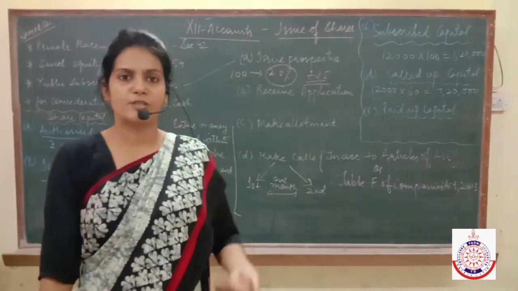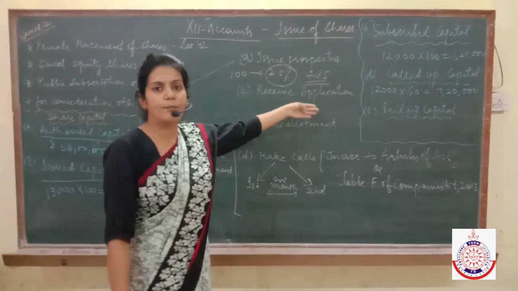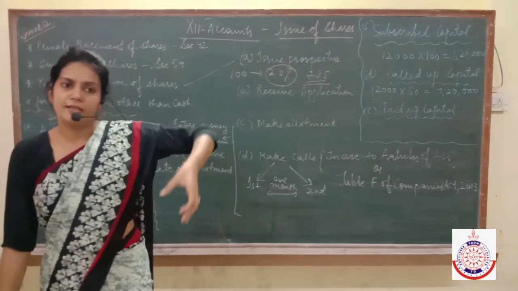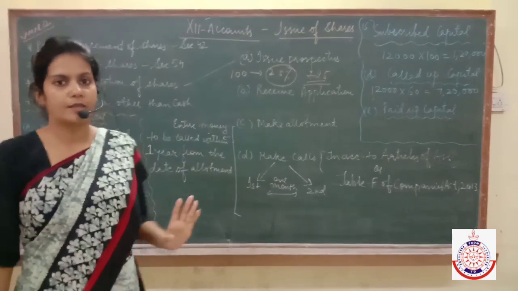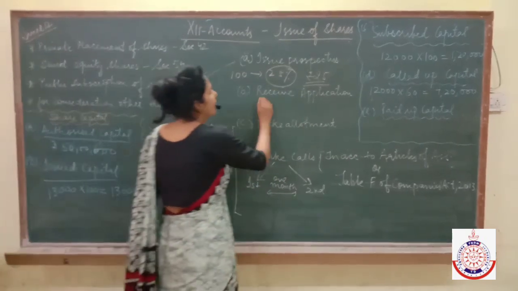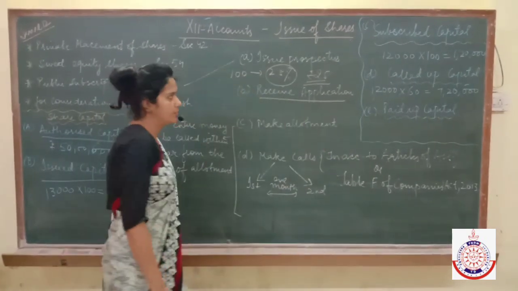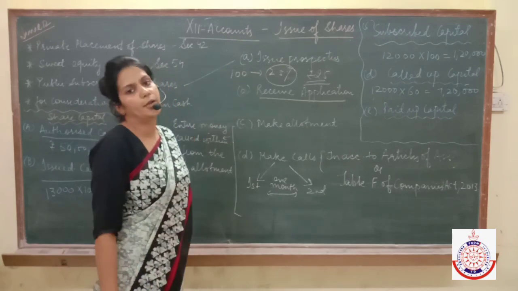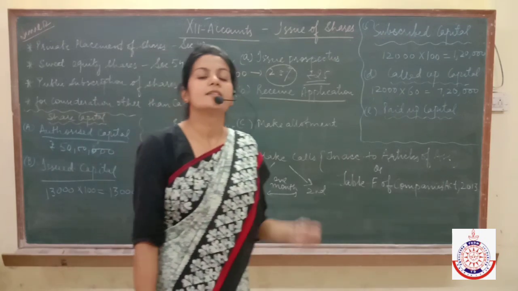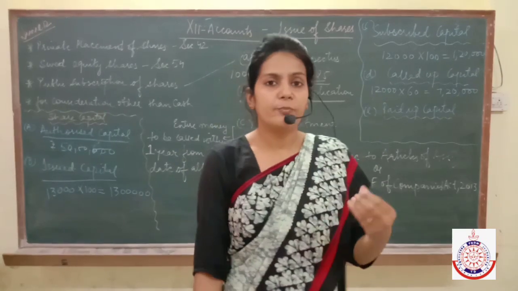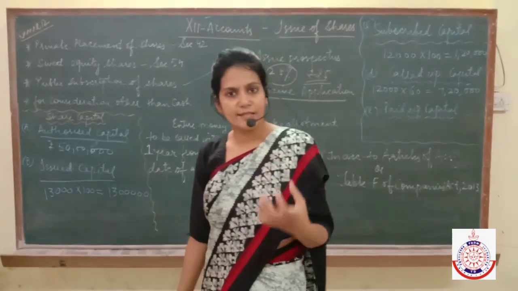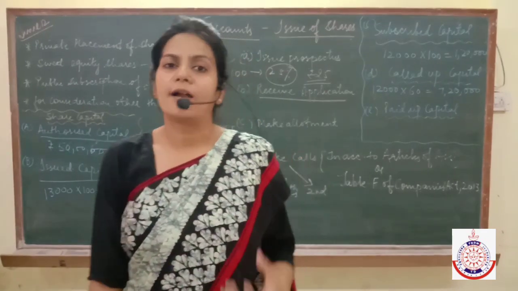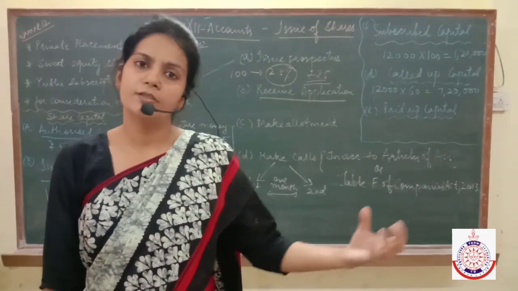Now after buying the prospectus, what did I do? I fill in the application form, and after filling it, I give the same form to the company. Now, after receiving the application, the company will make the allotment. Allotment means the company will give me the assurance that yes, your application has been accepted and now you are the shareholder of the company.